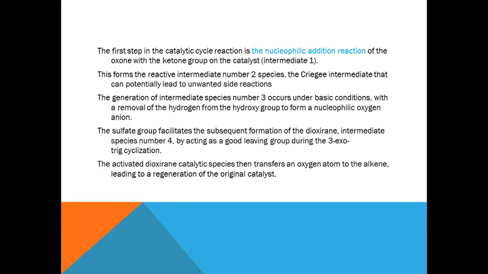Thus the dioxirane ring is getting activated, and that is the catalytic species here, and then it transfers the oxygen to the alkene, leading to the generation of the catalyst again and again. This is about the Shi epoxidation. In the Shi epoxidation, we can say that as the catalyst is regenerated, only catalytic amounts are needed.